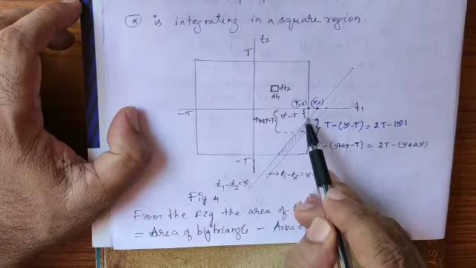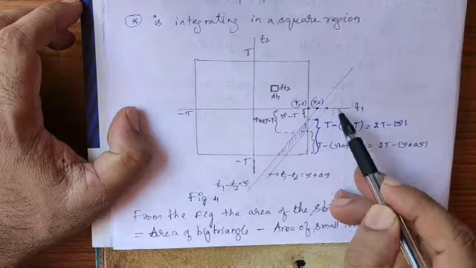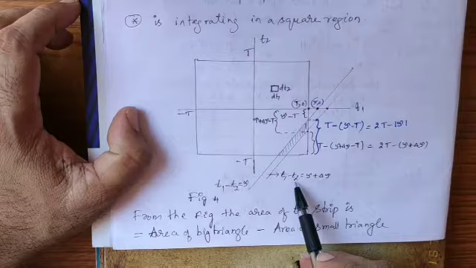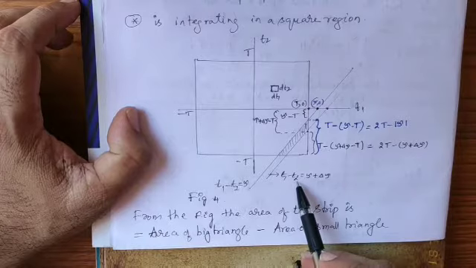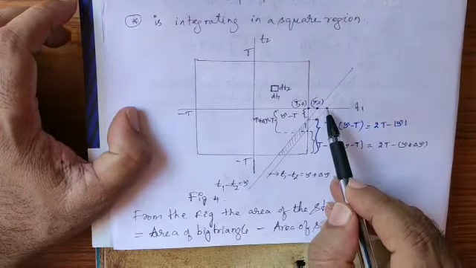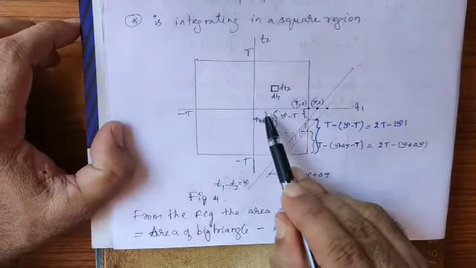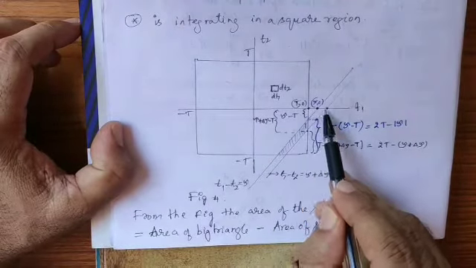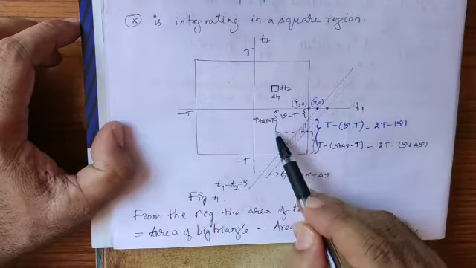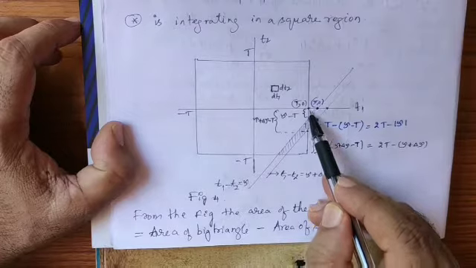So this portion. Now similarly you can find this point if you substitute t2 equal to 0. If you substitute t2 equal to 0, the value of t1 is tau plus delta tau. So that means the length from origin to this point is tau plus delta tau, and if you subtract this you will find this length. So that length is tau plus delta tau minus t. So I indicated here. So this length. Now we got this portion length and also this length.